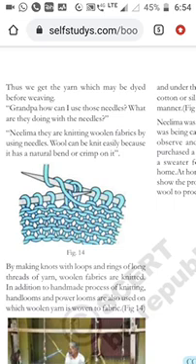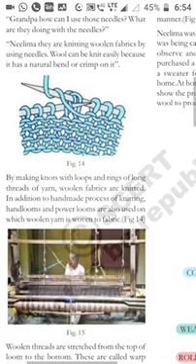We have to observe how they are stitching using the needles. Why? Because woolen threads bend very easily. By making knots with loops and rings of long threads of yarn, woolen fabrics are knitted.